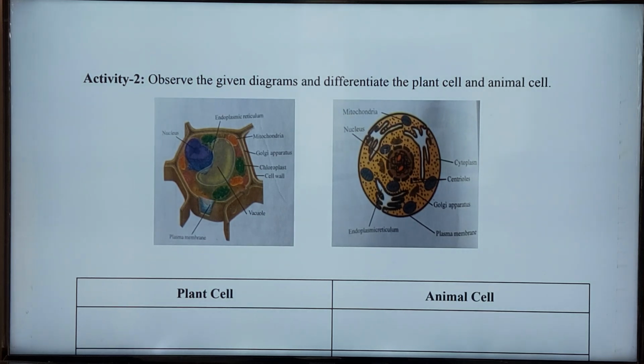So Robert Brown discovered the nucleus in 1831, and it is a very important cell organelle, so it is called the cell control room. Why is it called the cell control room? Because the nucleus controls all the remaining organelles, or it controls the whole cell. So that is why it is called the cell control room.